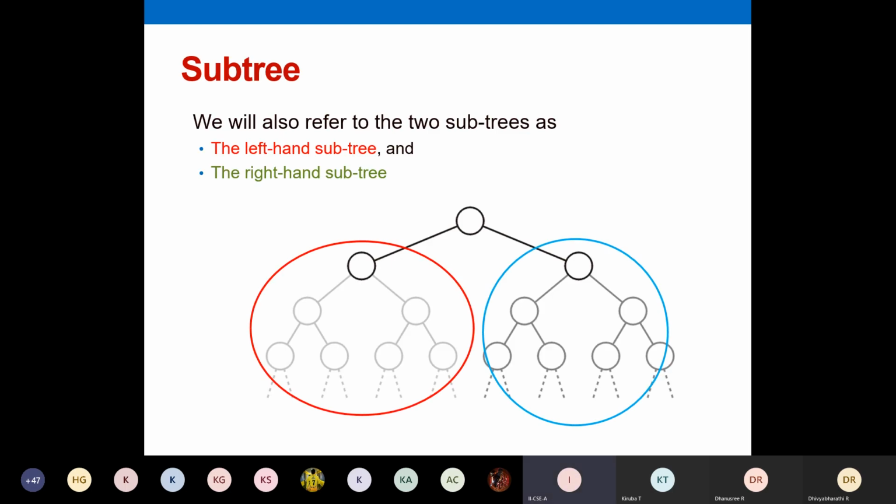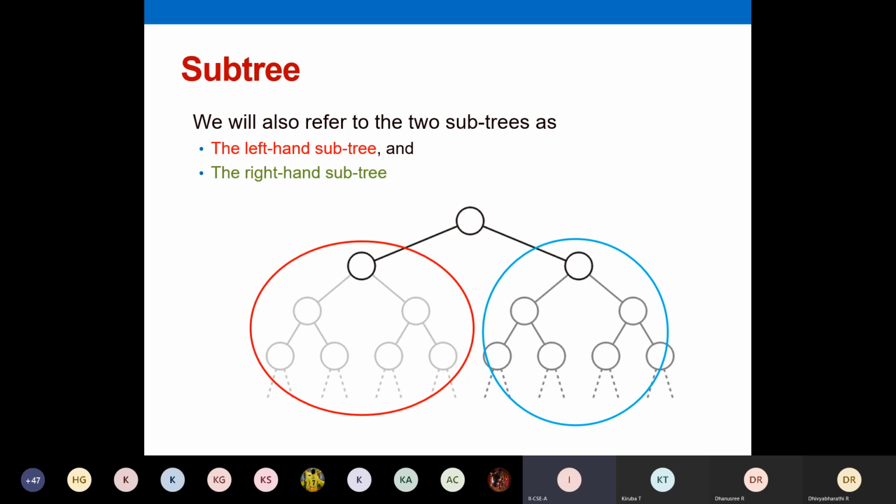And subtree. So subtree, I told you that a node can have, if you are having 2 branches, you can say you have 2 subtrees, and each subtree can be defined recursively once again. You can call it the left subtree and right subtree. We will name like that, left subtree and right subtree, to denote nodes in the left hand side of a tree. This red colored circle defines the left subtree. The right hand side blue circle denotes the right subtree. This diagram you can draw and just write down left subtree and right subtree.